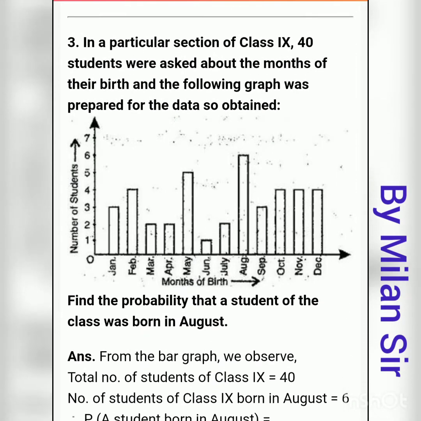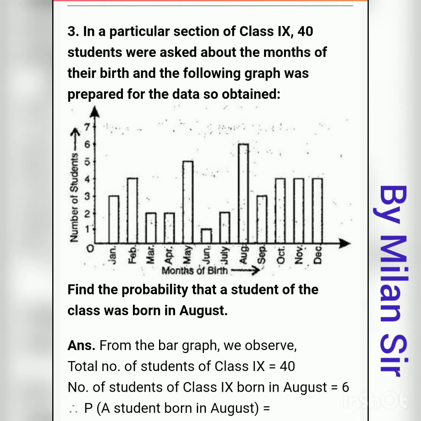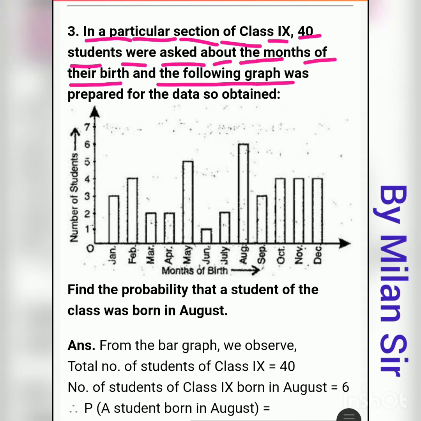After that, question number 3. First of all, read this question. In a particular section of class 9, 40 students were asked about the months of their birth, and the following graph was prepared for the data so obtained.